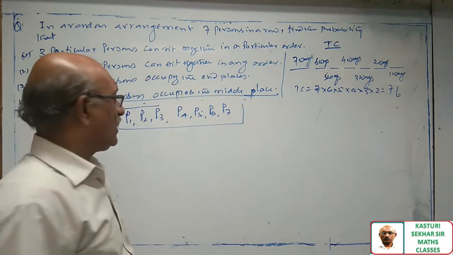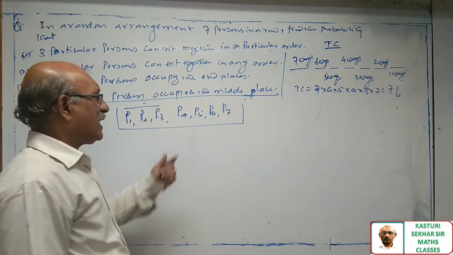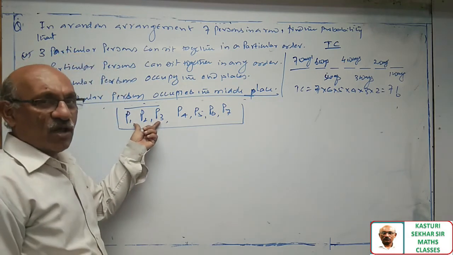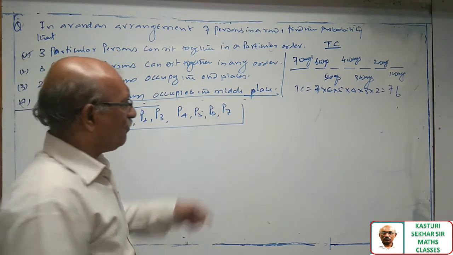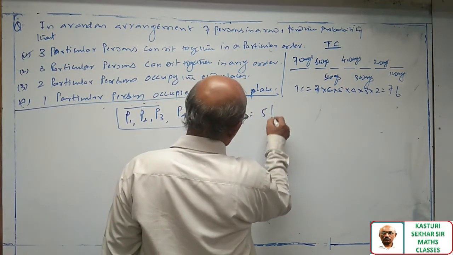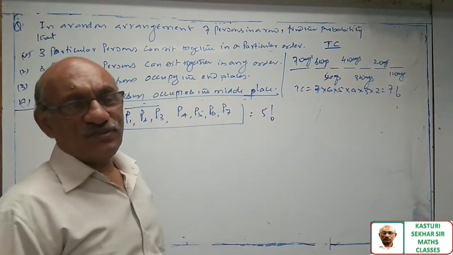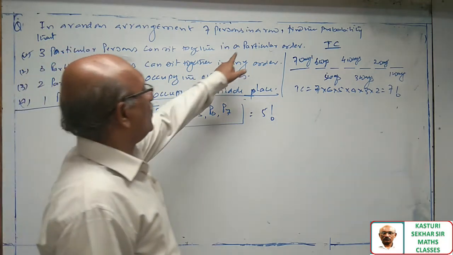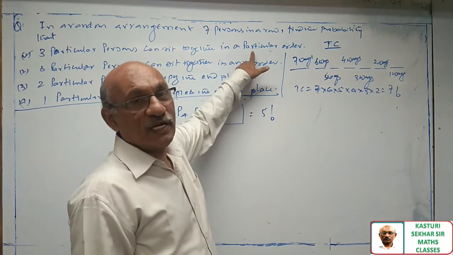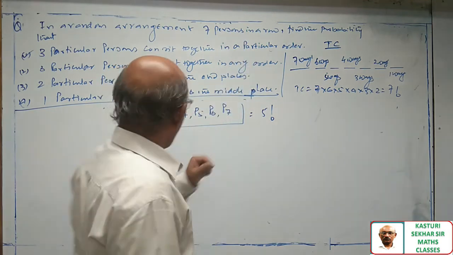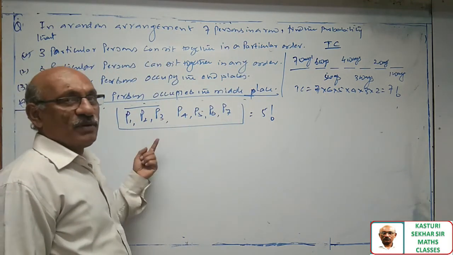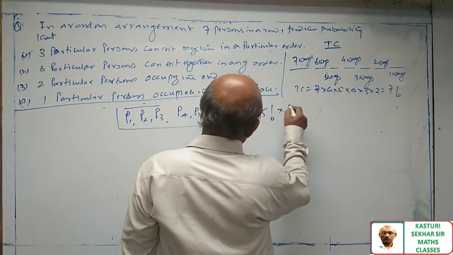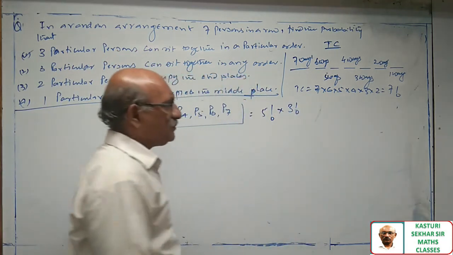Inside the square bracket I have 5 objects, as I treat these 3 as one object. 5 objects can be put at 5 places in 5 factorial ways. Now for P1, P2, P3, the restriction of a particular order is not there. They can also interchange their places. So this is 3 factorial.